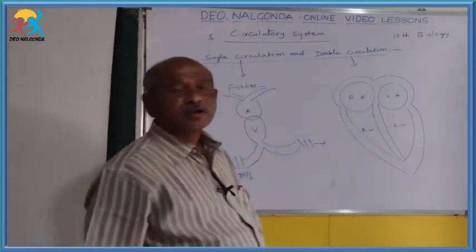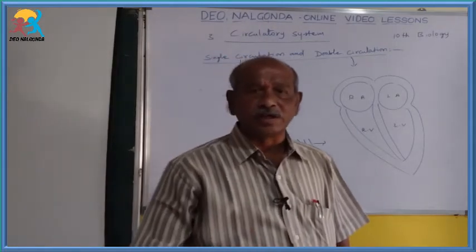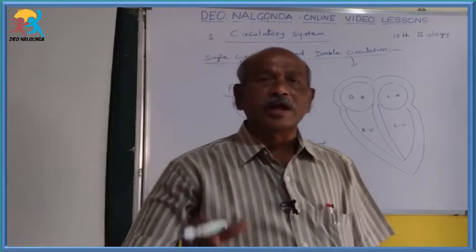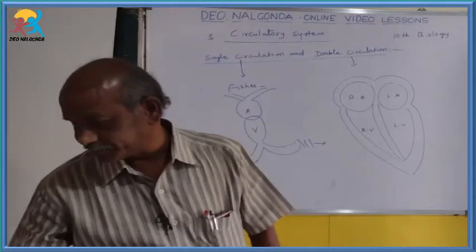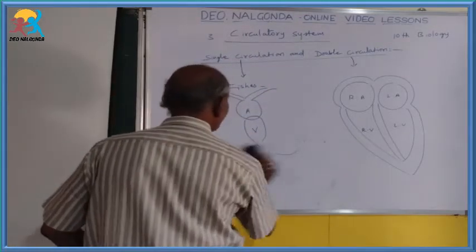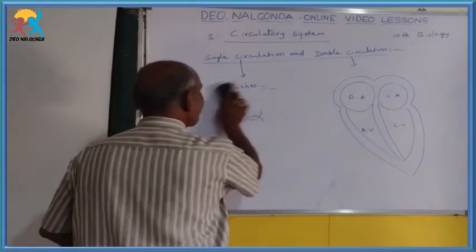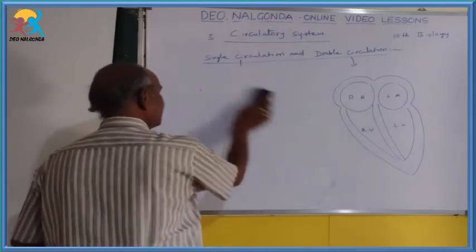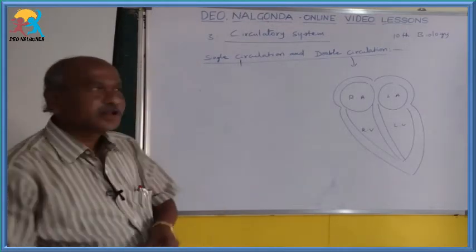So in the double circulation, mainly we can see the pulmonary circulation and systemic circulation. One is pulmonary circulation.